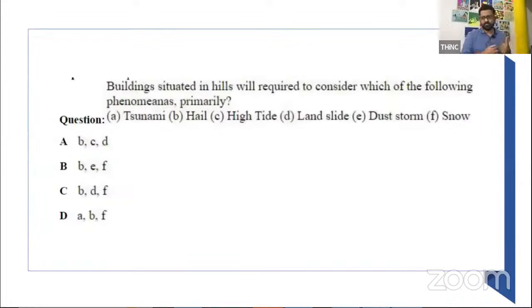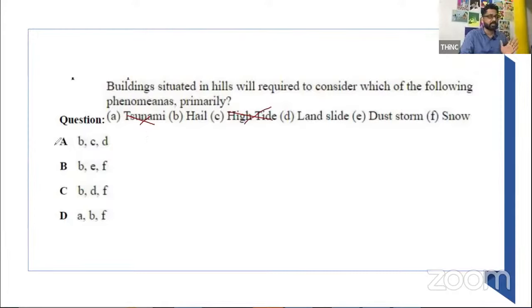This question, I think, is a relatively commonsensical question, which probably most of you could answer even if you haven't prepared. It's quite simple to come up with the logic. Buildings situated in hills will require to consider which of the following phenomena. In hills, you do not have tsunamis, right? High tides are also not going to be there.